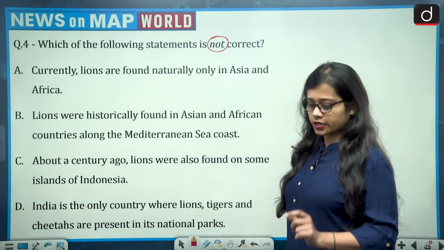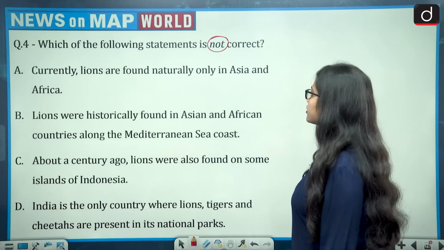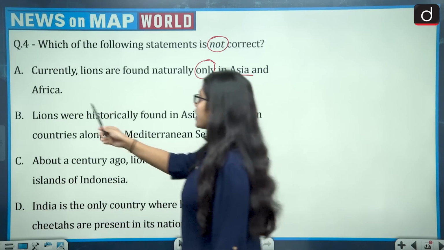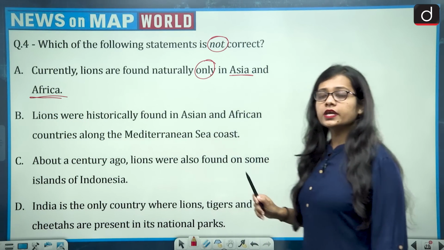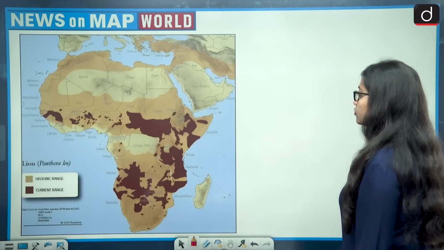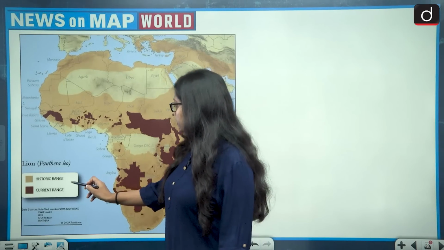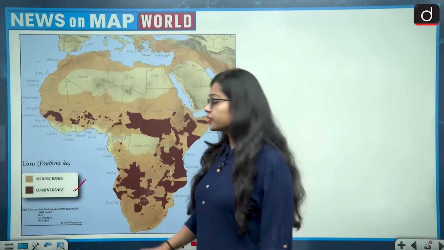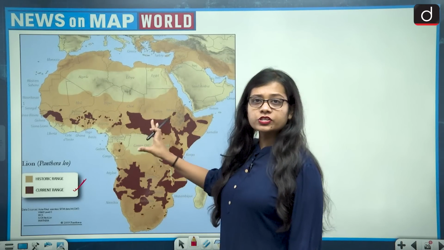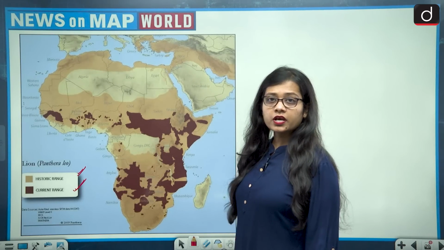It is not correct. So the first statement says that currently lions are found naturally only in Asia and Africa. Naturally only in Asia and Africa. Currently means as of now. So look at this map. This map says that the red color, the maroon color, is showing the current range, while the orangish or brownish color is showing the historic range. So first let's talk about the current range.